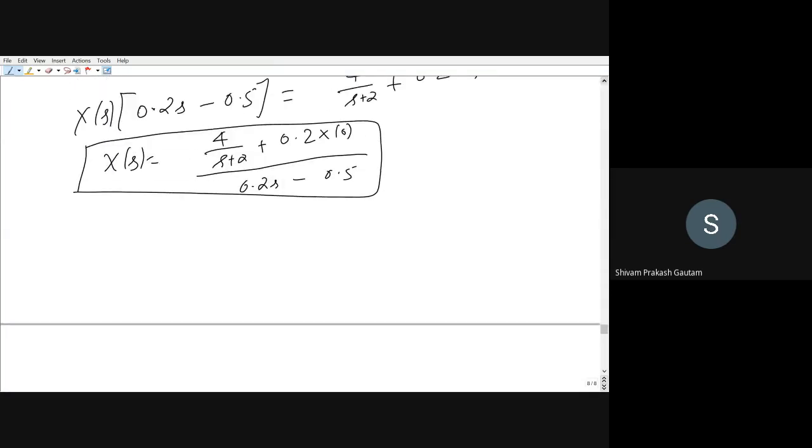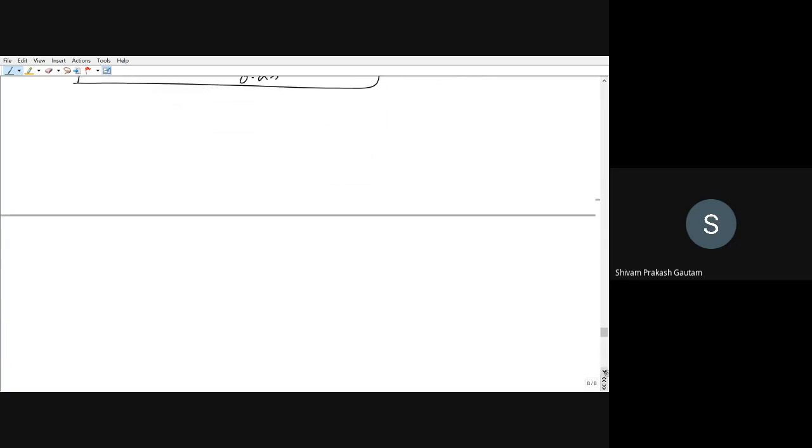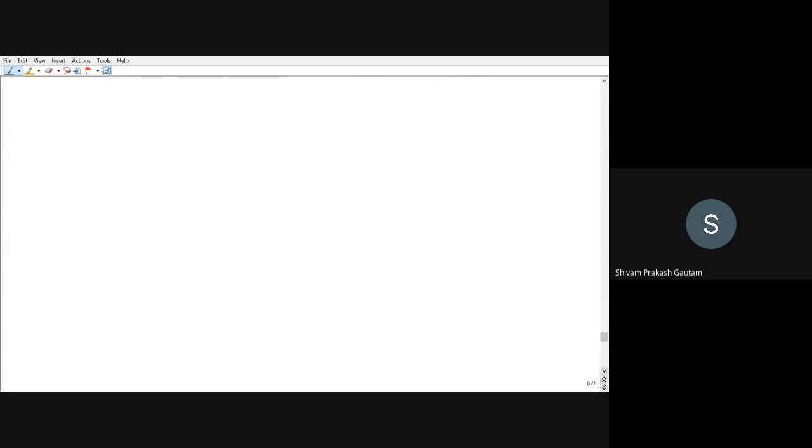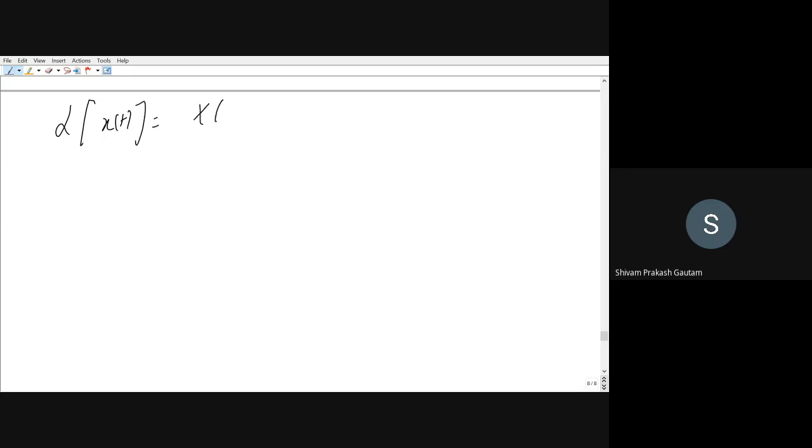So this is for first order derivative. Now we will see the higher order derivatives. We have seen the first order derivative, that is dx by dt. Now what will be the Laplace transform for higher order derivative? The Laplace transform of x of t is equal to X of s. Laplace transform of d by dt of x of t is equal to sX(s) minus x(0).